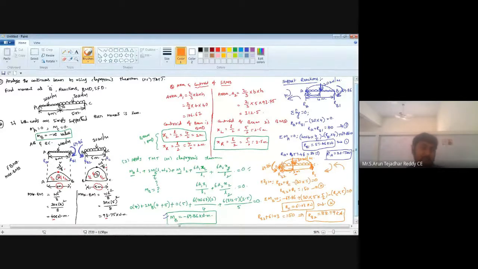How many steps are completed till now? 4 steps. Remaining we have other two steps, that is 5th step and 6th step. So first of all complete up to here, then we'll go for 5th and 6th step. All of you complete up to here, or else take a screenshot, whatever it may be. Complete it fast.